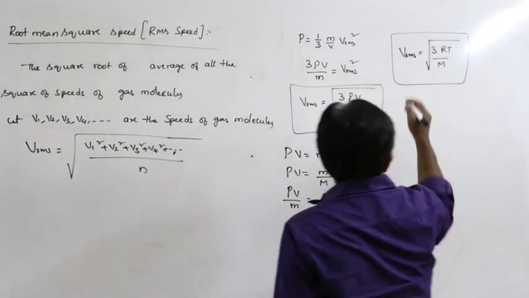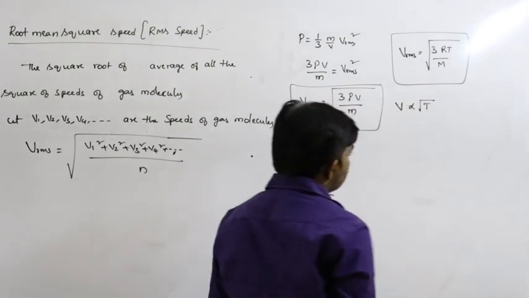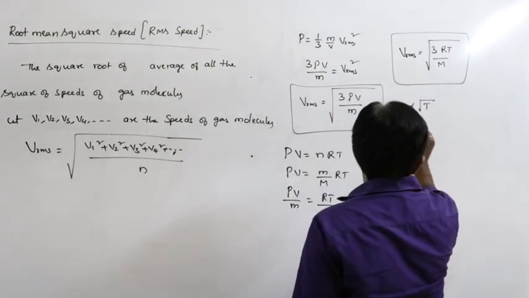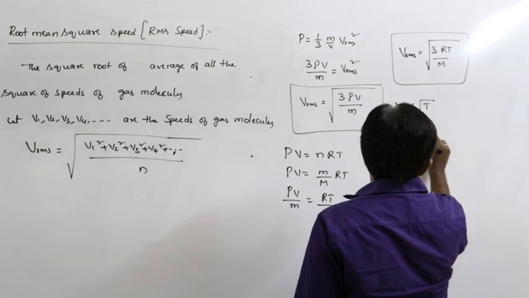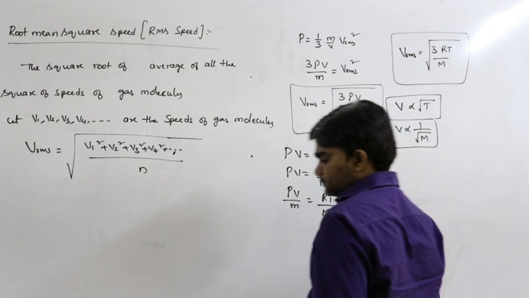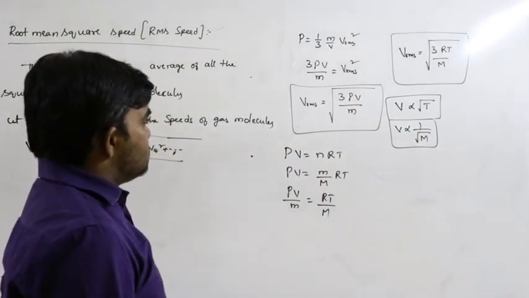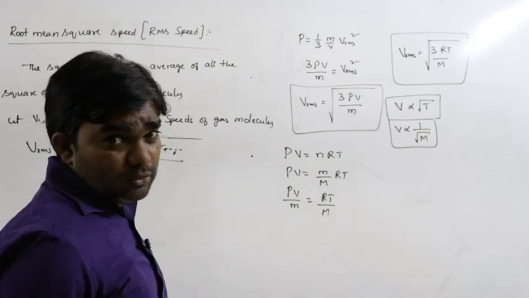So from this what can we write? RMS velocity is directly proportional to square root of absolute temperature and it is inversely proportional to square root of molecular weight. So that means RMS velocity depends on absolute temperature.